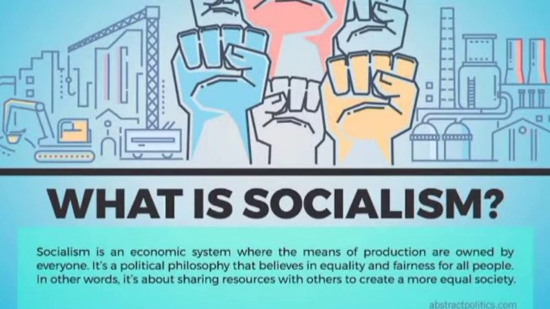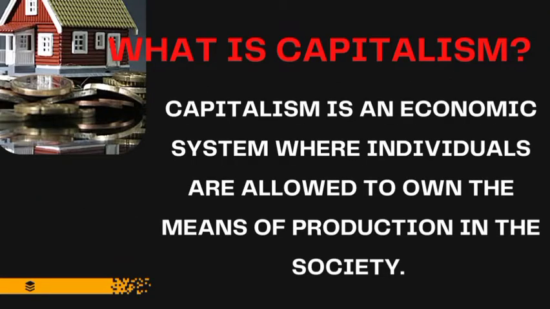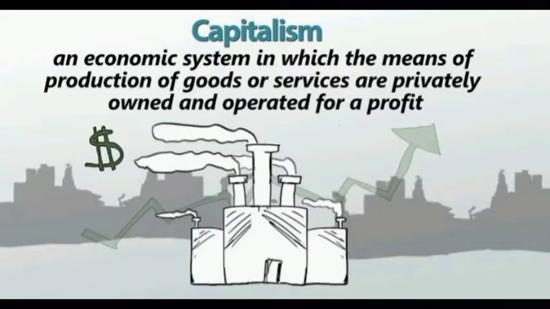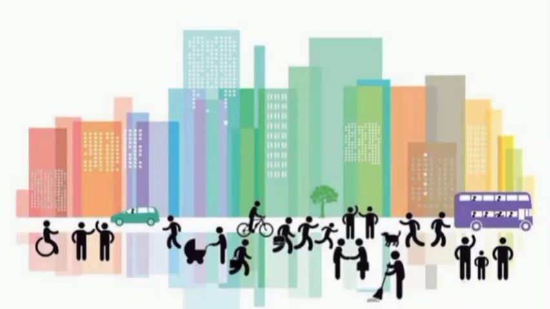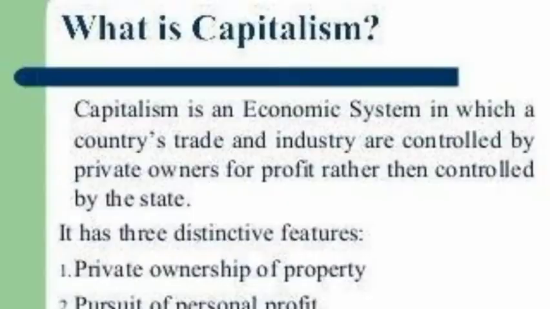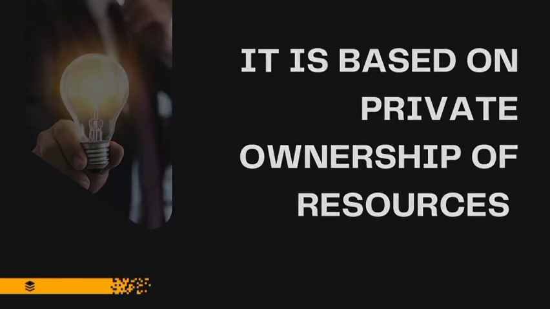In socialism, all the means of production are managed by the state. What then is capitalism? Capitalism is an economic system where individuals are allowed to own the means of production in the society. It is based on private ownership of resources and capital. Citizens in society are free to own properties, are free to start legal businesses, and they are the ones in charge of the means of production in the society.